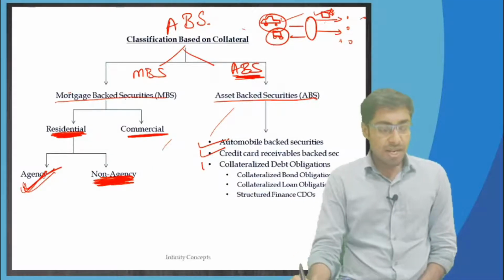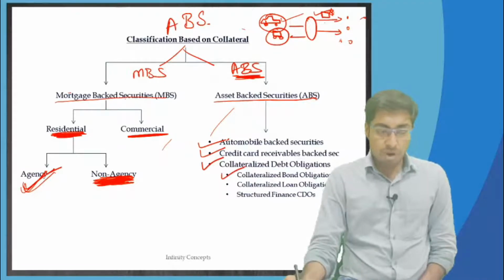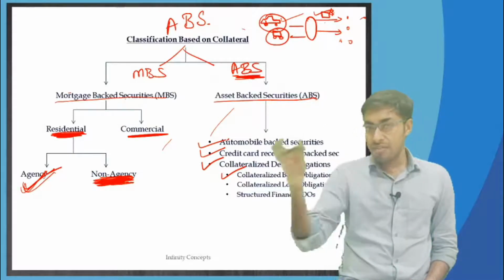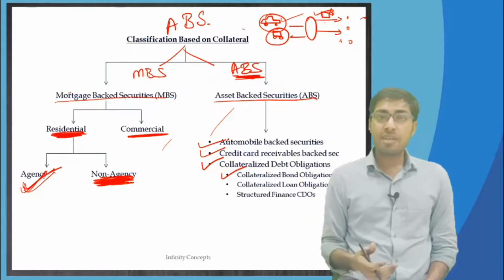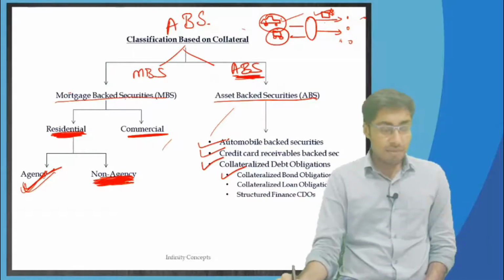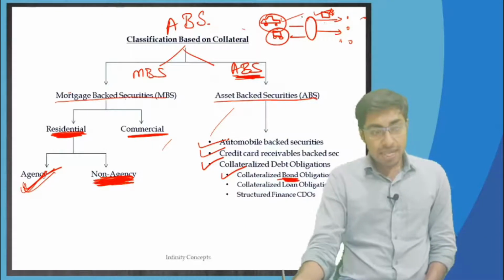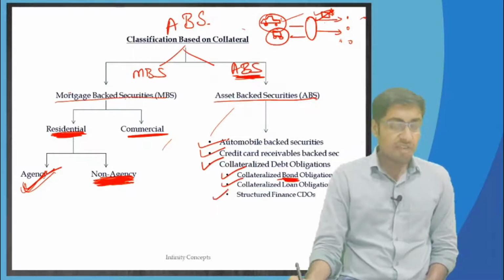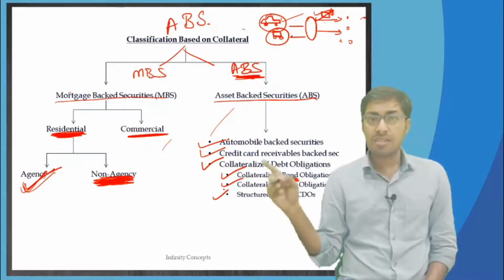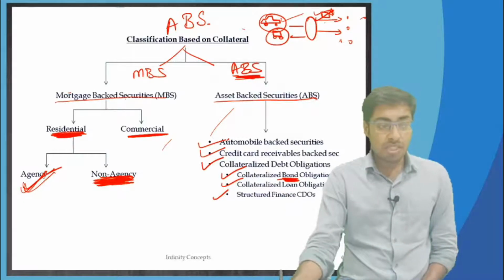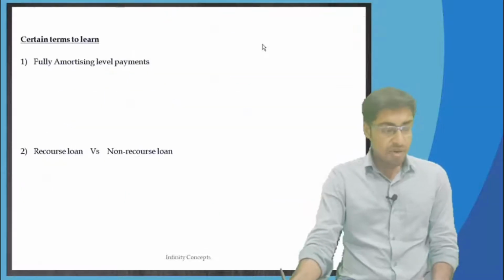Then likewise, collateralized debt obligations are there, collateralized bond obligation. If bonds have been kept as security with the bank, and the bank then transfers them to the SPV, and the SPV then issues securities against these bonds as the collateral, then the name of these securities will be collateralized bond obligation. Same way, collateralized loan obligation, structured finance CDOs, all of which we will be seeing later on in the chapter. But this is the important point that I want to make, that the naming of this particular security will be based on the collateral that has been kept over here. Fine, we will move ahead.